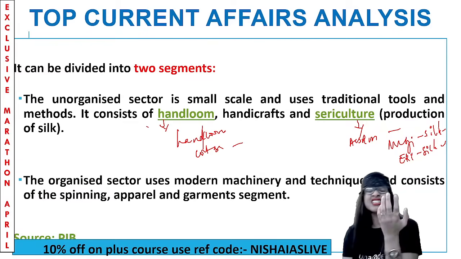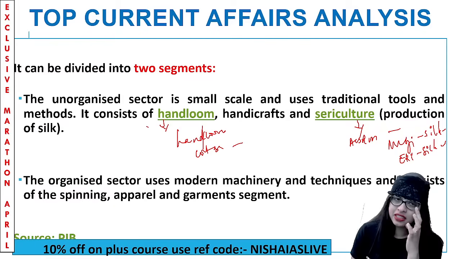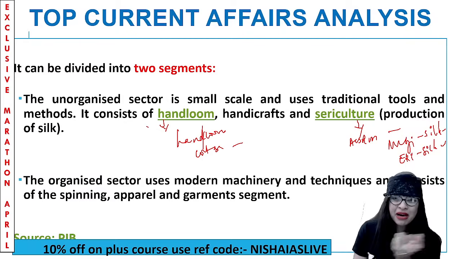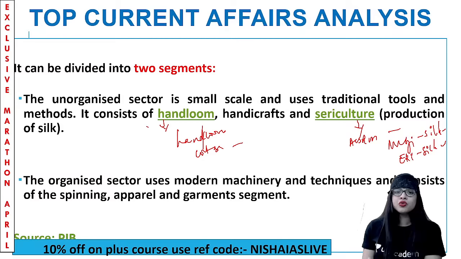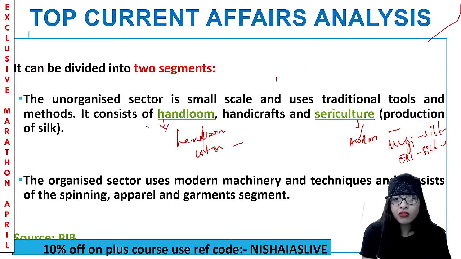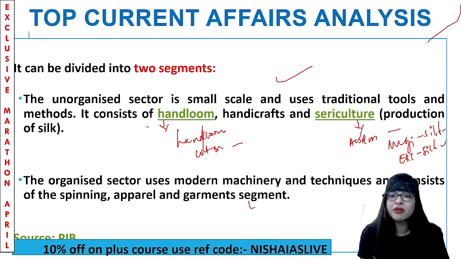Now, in this textile, one is this segment. And you can give the example of Kanchipuram saris and all, because they're silk saris, na, that all comes under the unorganized sector. Then the organized means they use modern machinery and techniques and they consist of spinning, apparel, and garment segment and all. So these are the two different segments in the textile industry, and we have to give more focus to the first one. Of course, the second one is important, but the first one requires a lot of push up. Clear? And this is taken from the PIB, Press Information Bureau.